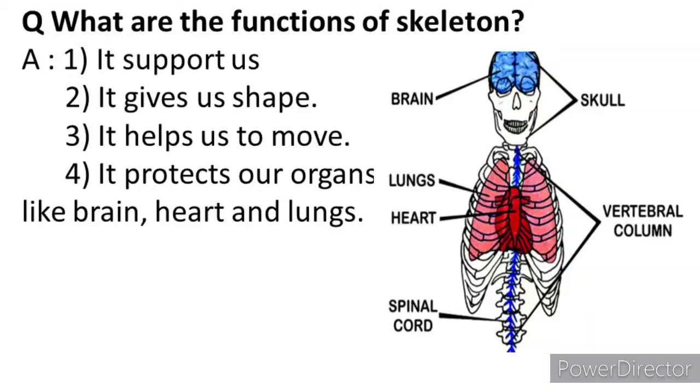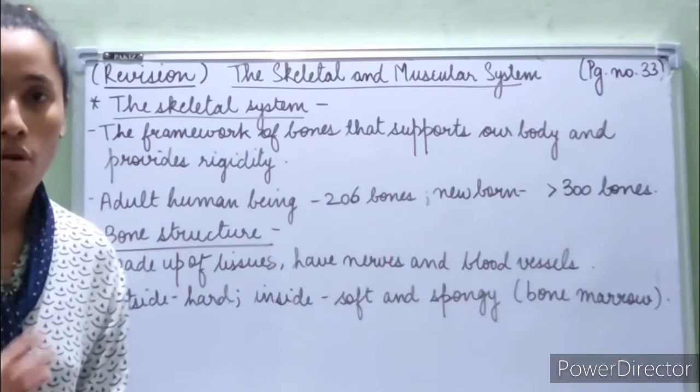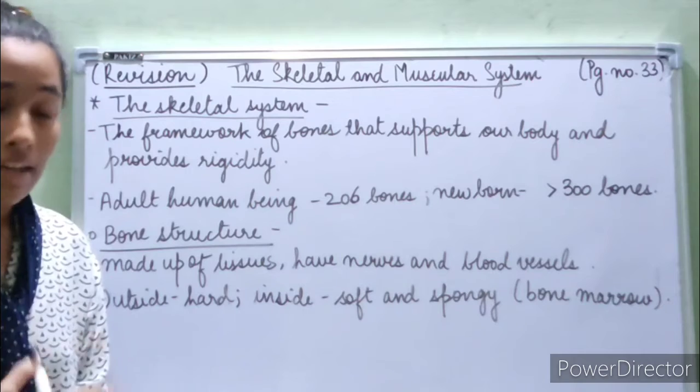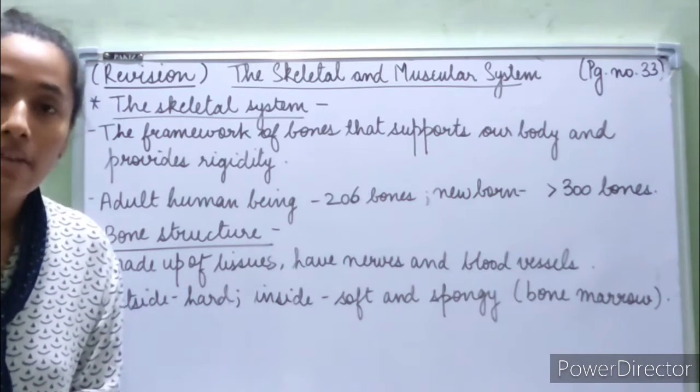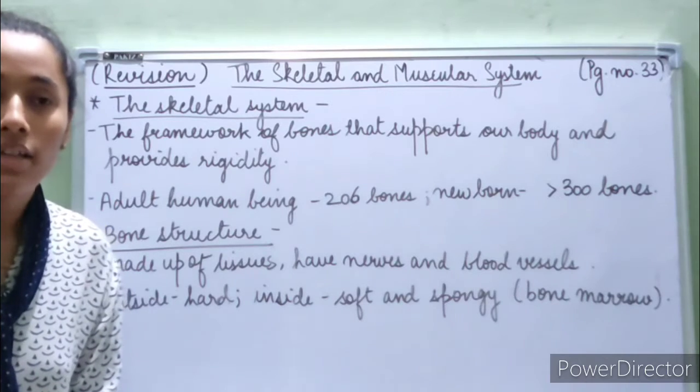The second point is that we learned it provides support to the whole body. It allows us to stand still, it allows us to stand, it allows us to move. That is all because of the skeletal system. And again, very important, it gives shape to our body. If we did not have a skeleton, if we did not have bones in our body, we would not have any shape. We would just be like a lump.